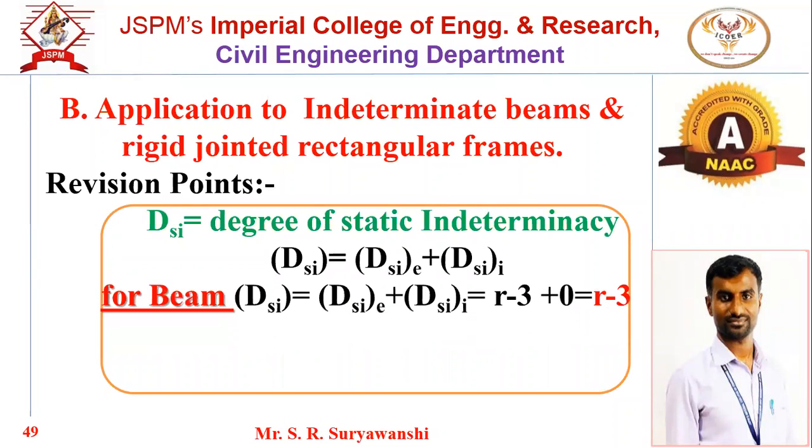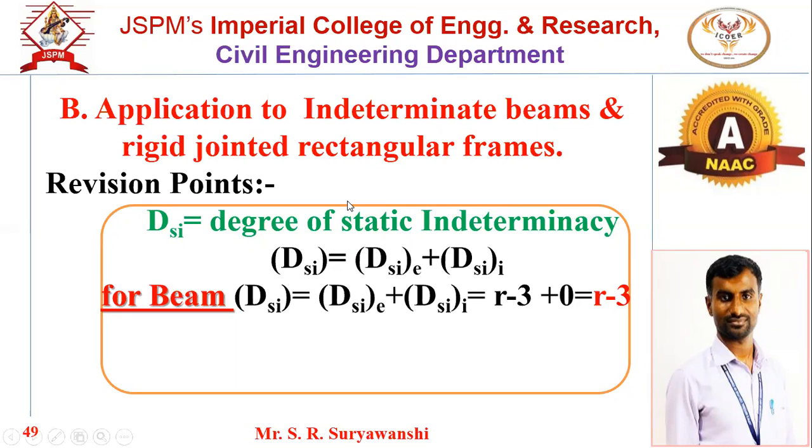Now in case of a beam, we have to study two structures. First will be beam, second will be frame. In case of a beam, the formula will be R minus 3, whereas DSI internal will be 0, as in case of a beam we are not calculating any member forces.